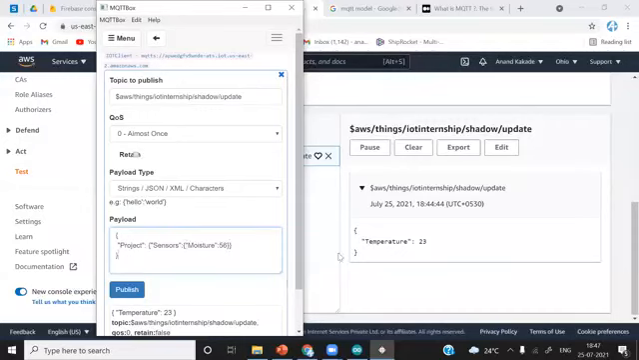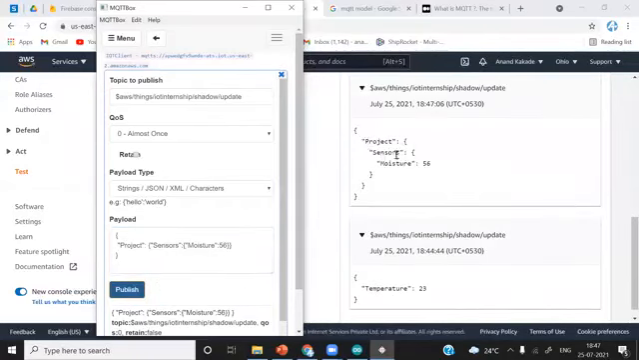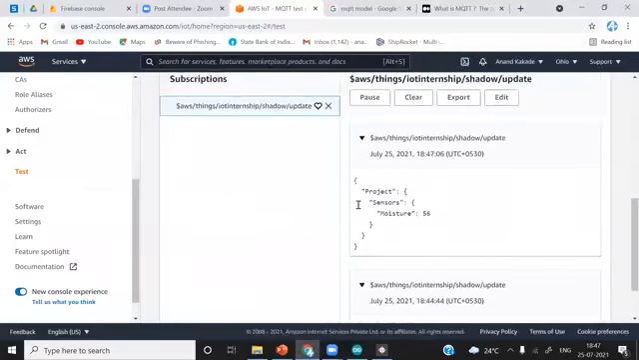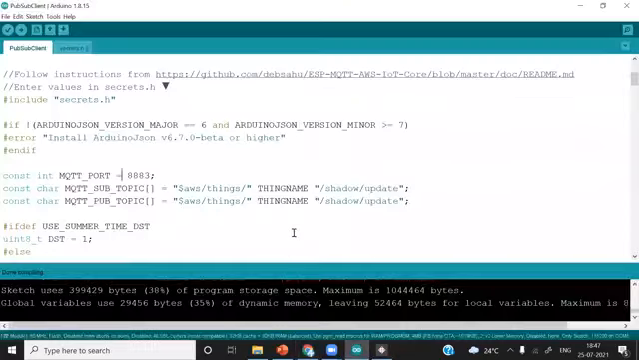I'll simply publish it. Now you can see the structure changed. Under project, we have sensors, and among the sensors we have selected moisture and we are reading the data. So this is how you can do it. Now we saw how we can integrate the MQTT box client with AWS IoT. Now it is time for ESP8266.